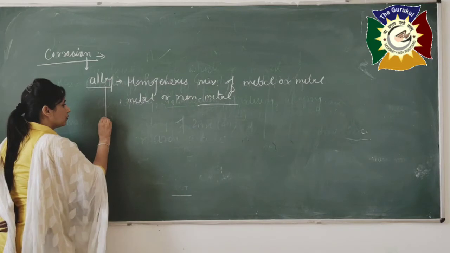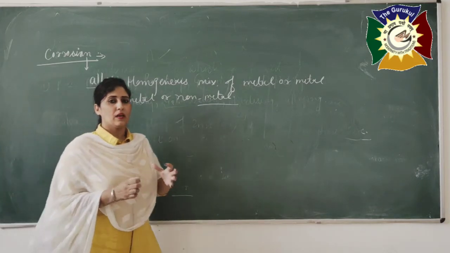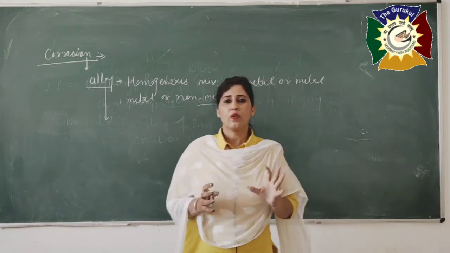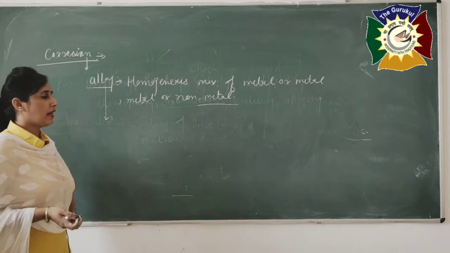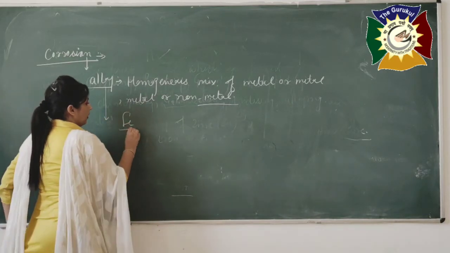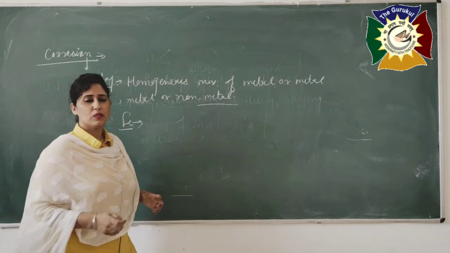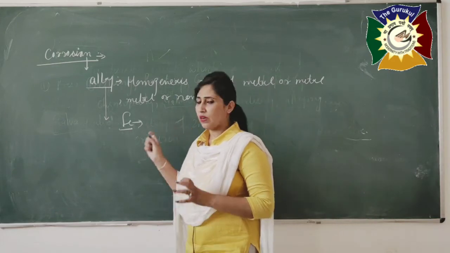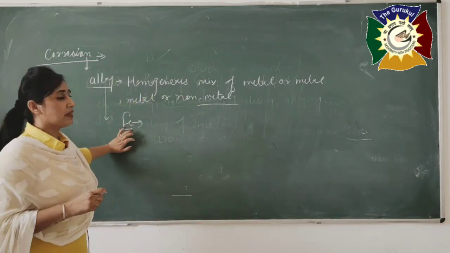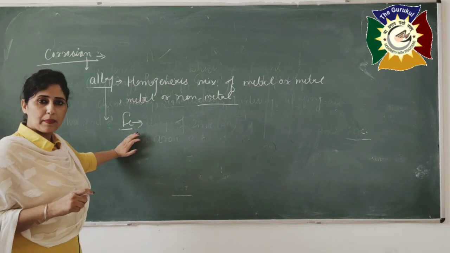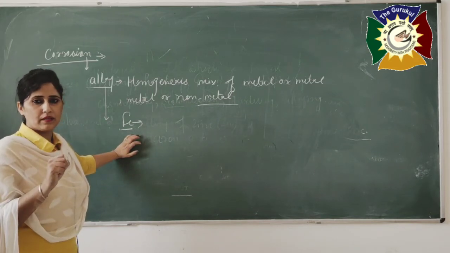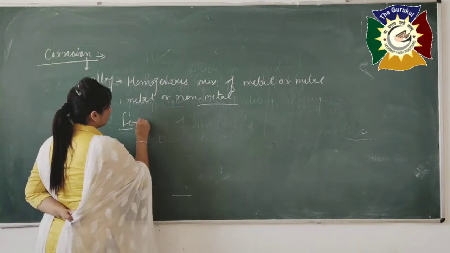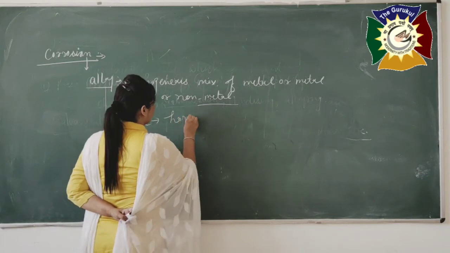And why we need to do this process? Because we know that alloying is a very important process by which we can improve the quality or the properties of the metal. As if we talk about iron, pure iron is very soft and it can easily stretch after giving heat. So just after mixing carbon or any other metal we can make it hard, because if we add some carbon in iron it will become hard, which can change its property completely.